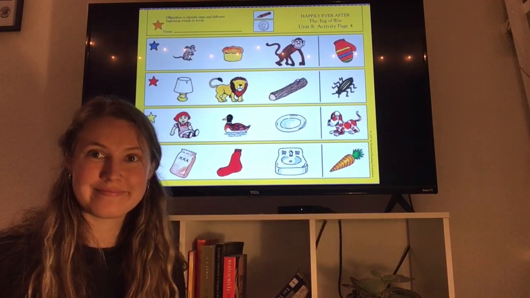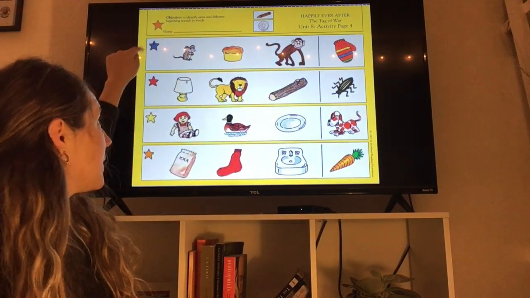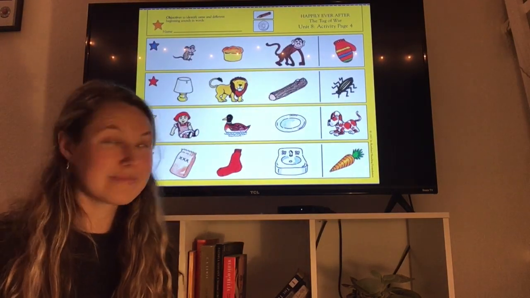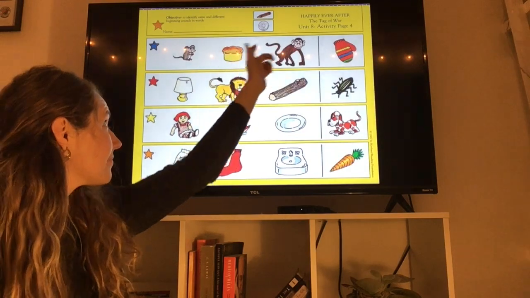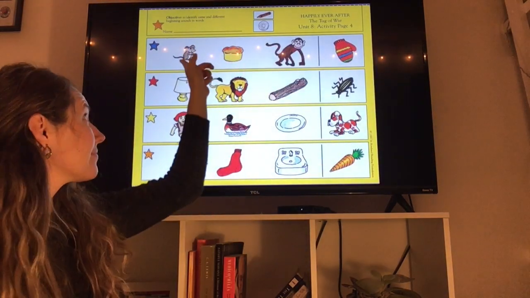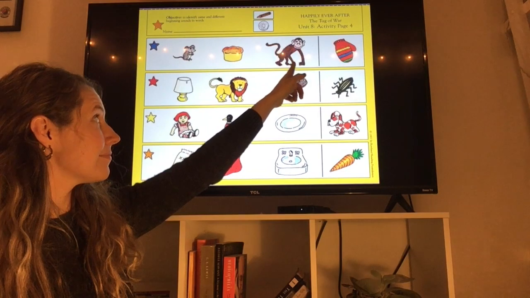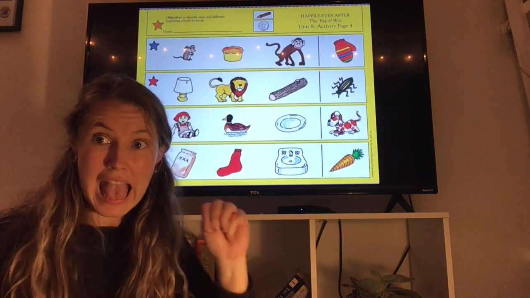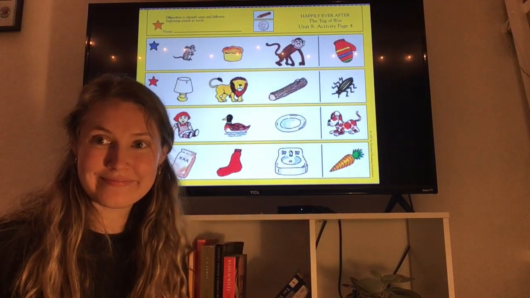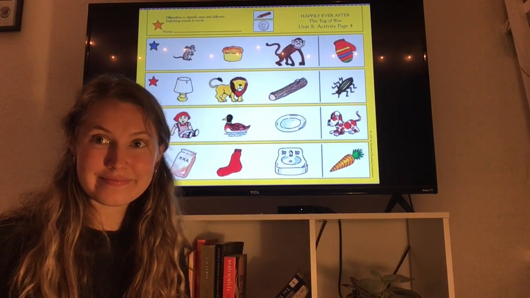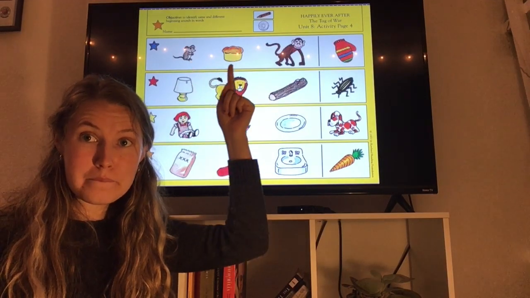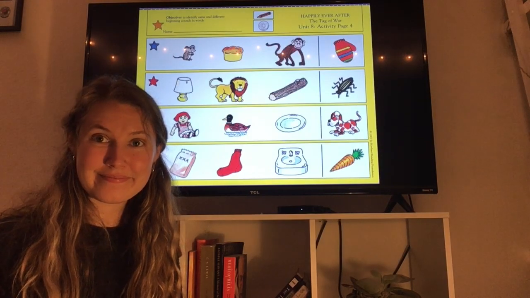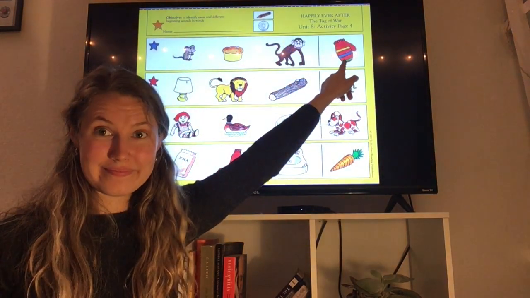First, find the row with the blue star. We're up here. Pick up your orange crayon. Look at the pictures in that row. Listen to their names. Mouse, muffin, monkey. All of those words begin with the same sound. Say those words aloud with me. Mouse, muffin, monkey. Now look at the picture in the box at the end of the row.